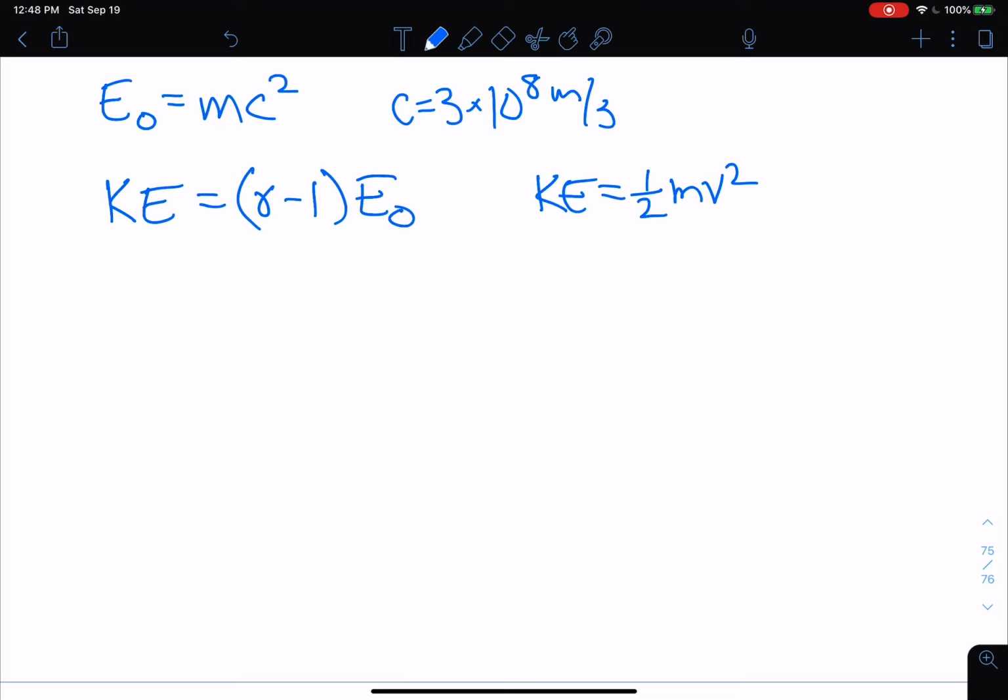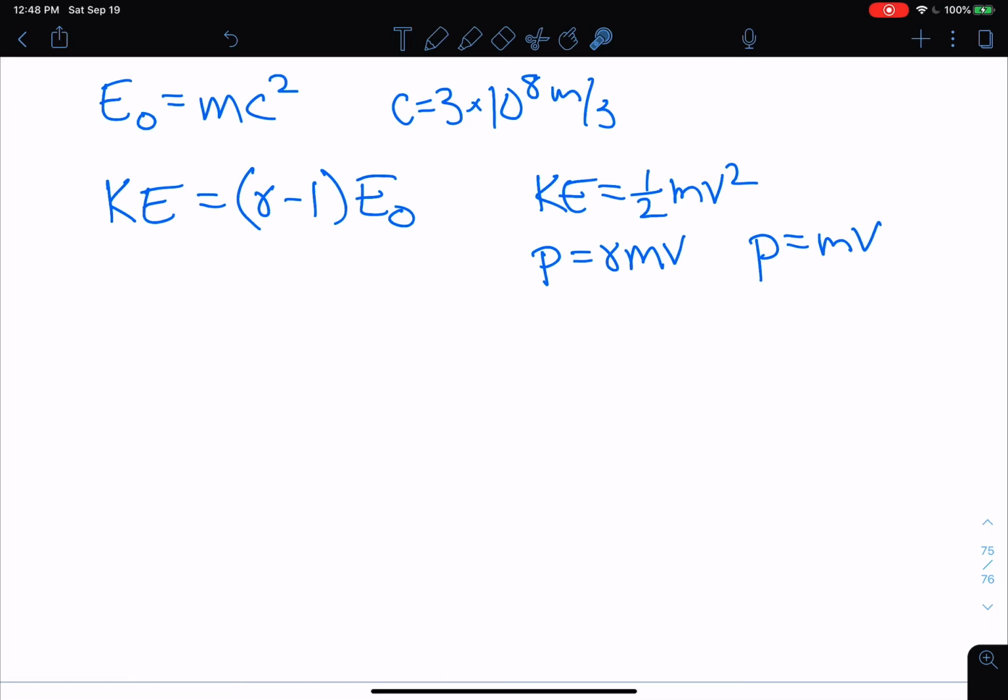Unlike, say, when you want to talk about momentum. The relativistic formula for momentum is gamma mv and the classical form is mv. It's easy to see how we get from the relativistic form into the classical form. But from here to here, they look drastically different. But in fact, this does turn into the classical form. And I want to show you how that happens.